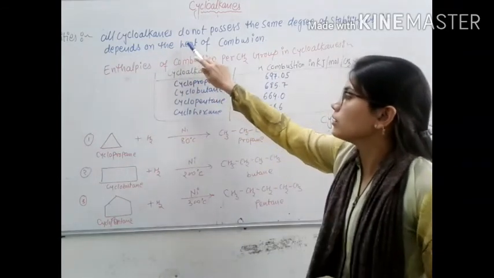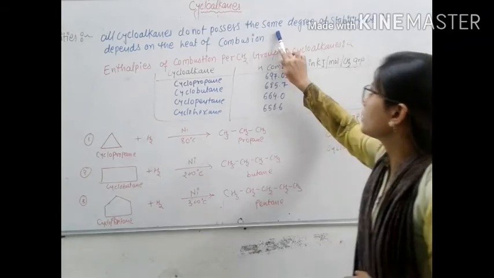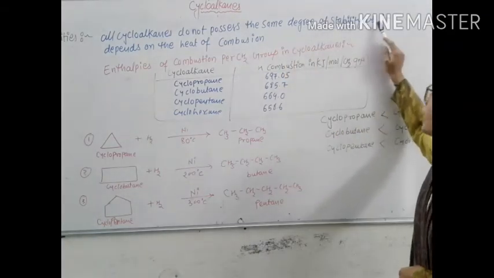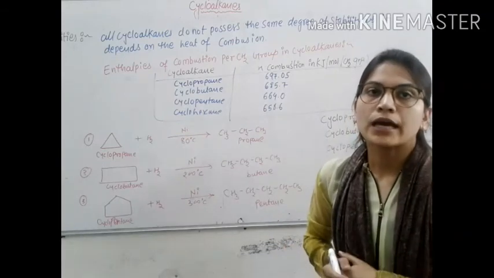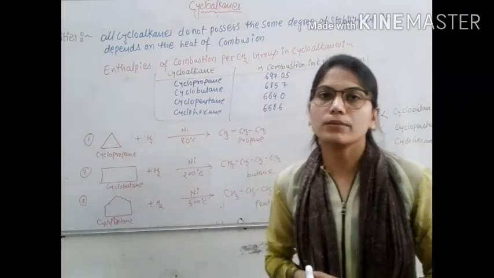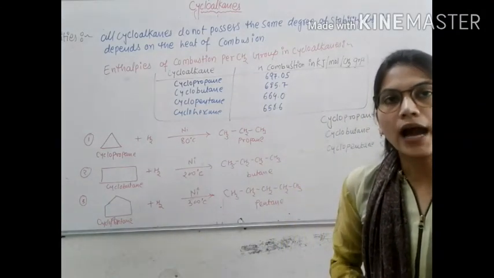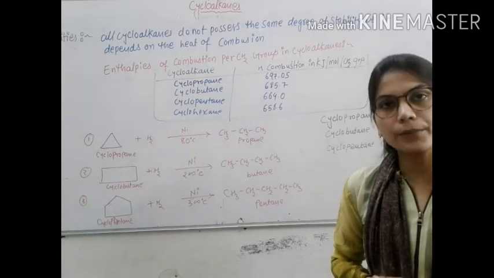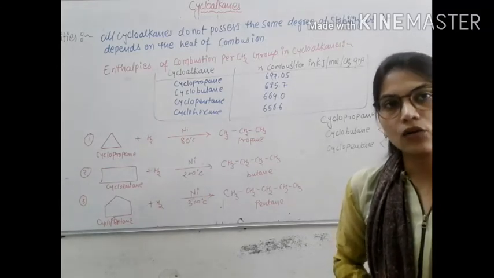The next point is stability. Although cycloalkanes do not possess the same degree of stability, it depends on the heat of combustion. The stability of the cycloalkane and heat of combustion are inversely proportional. That is, the higher the heat of combustion per CH2 group, the less stable is the cycloalkane.